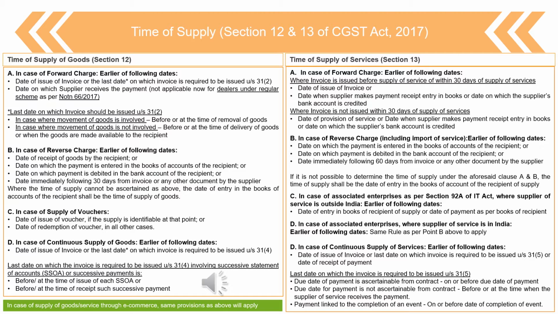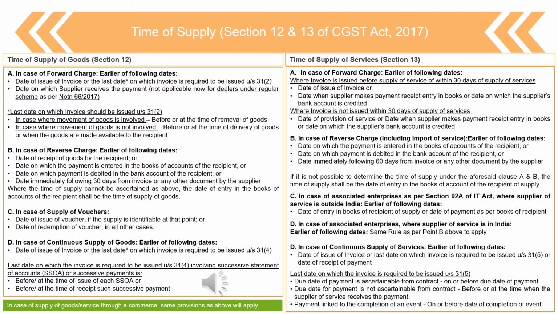When the tax liability arises is either when you raise the invoice or the last date on which you should raise the invoice. The earlier of the two dates will be the date on which tax liability gets triggered. Normally, when the goods are removed, you raise the invoices. But sometimes, as I discussed earlier, you may not raise the invoice on a timely basis.